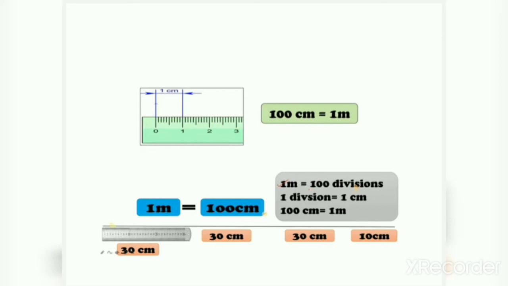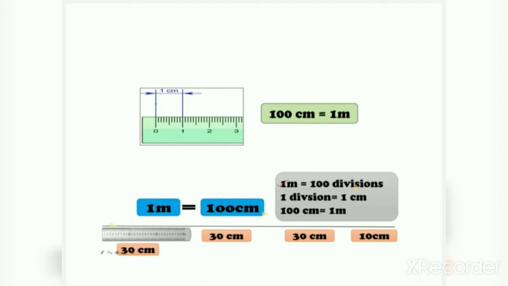Now next, 1 meter is equal to 100 centimeters. Or we can say 100 centimeter is equal to 1 meter. As I showed you 1 centimeter, it is repeatedly done 100 times, that is equal to 1 meter. Means 1 meter has 100 divisions, like 1 centimeter has 10 divisions.